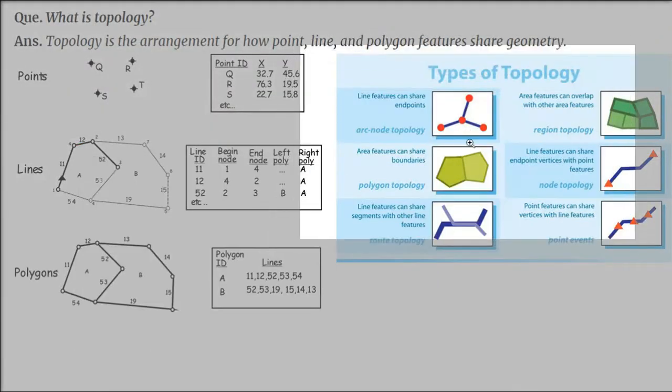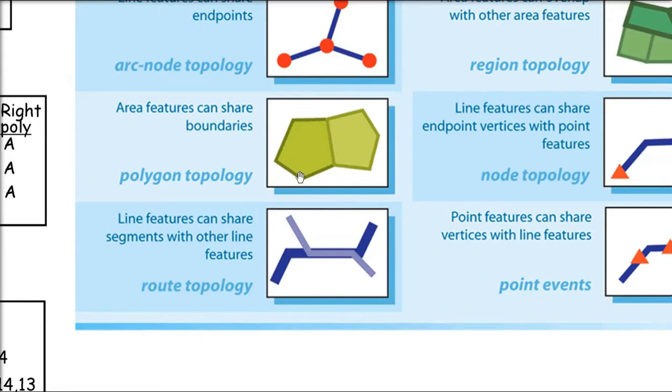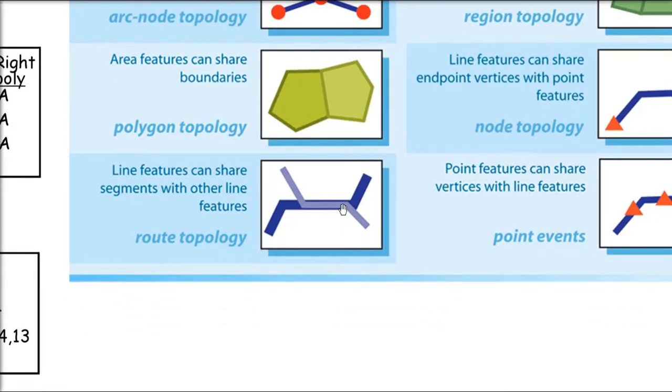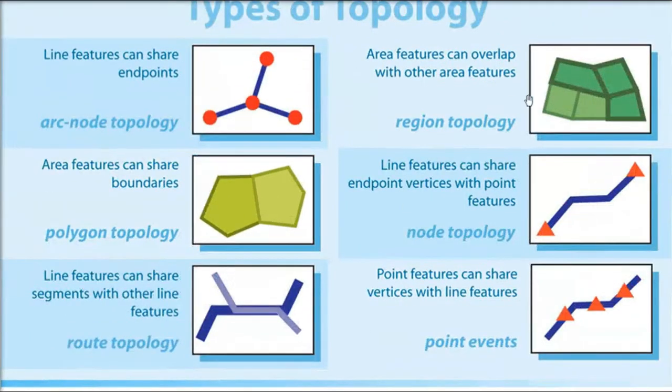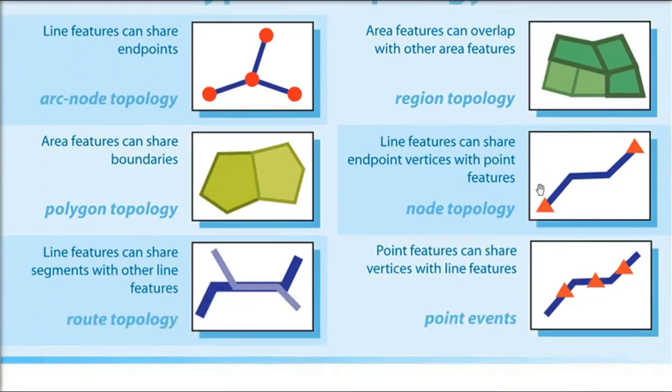Let me tell you the types of topology. The arc node topology: these are the line features that can share endpoints. These are the endpoints, so this is called arc node topology. Then we have polygon topology: the area features, polygon features, can also share boundaries. Then this is route topology: the line features can share segments with other line features, that is a small segment. Then area features can overlap with other area features. This is called the region topology. One is over the other, overlapping.